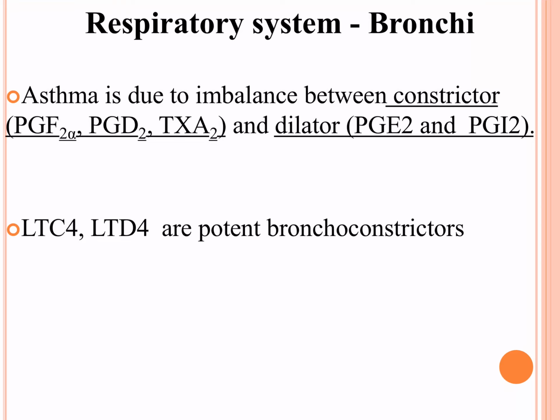PGF2 alpha, thromboxane A2, PGD2 are constrictors. I2s are dilators. Prostacyclins are dilators. We also learnt about one more group, that is leukotrienes. Leukotrienes are potent bronchoconstrictors. These are one of the transmitters involved in causation of bronchial asthma.